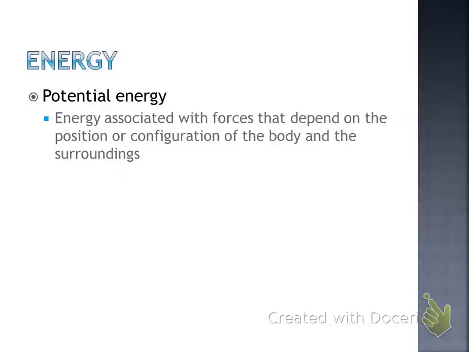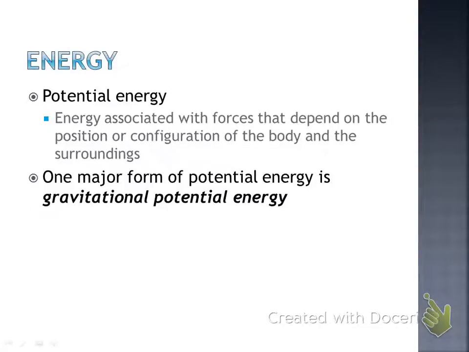So those are some examples that we're going to look at. We're going to look at gravitational potential energy and spring potential energy. But you need to understand potential energy has to do with where the object is located. What does it have the potential to do? The first major form of potential energy is gravitational potential energy. So what are we doing to overcome gravity, right? We have this potential once we get to a location above the surface of the earth to fall or to drop, right, due to gravity.